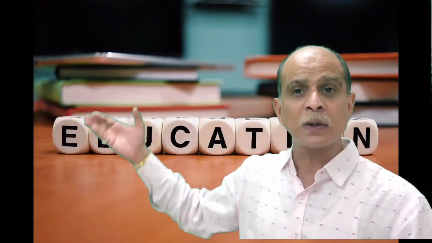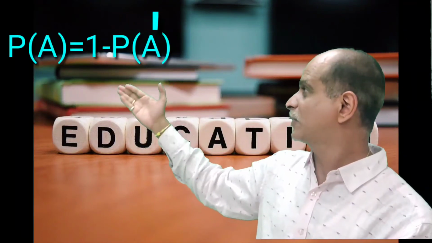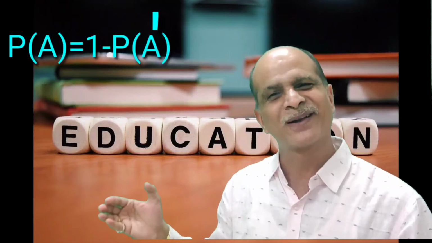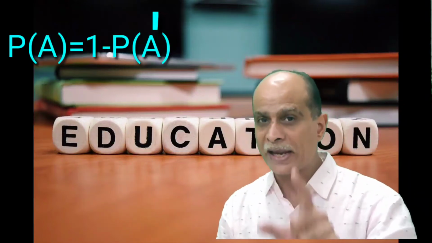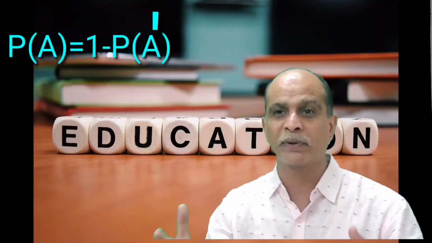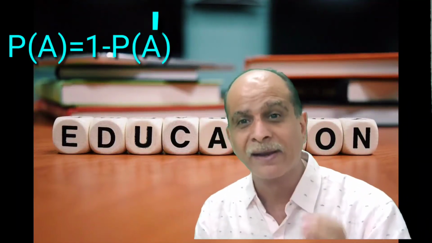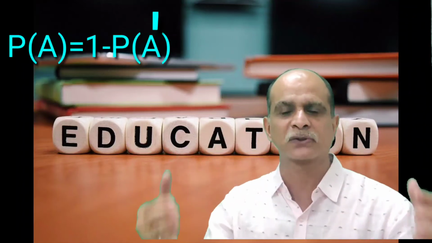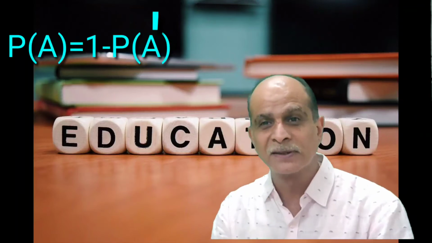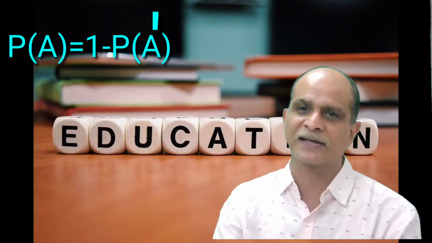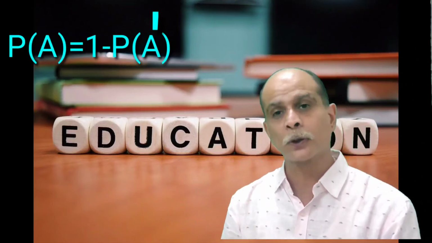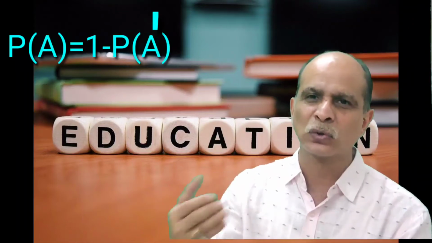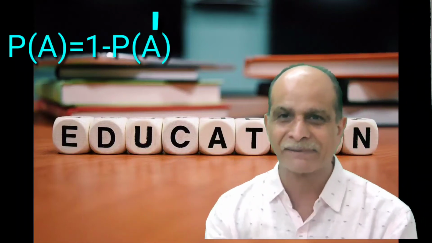From this, we can also prepare another formula: P(A) = 1 − P(A dash), and P(A dash) = 1 − P(A). A and A dash are complementary events. For example, A is the number of boys of the 10th standard class of a particular school, so A dash means the number of girls of the 10th standard of that school. So A is known as the event while A dash is known as the complementary event.